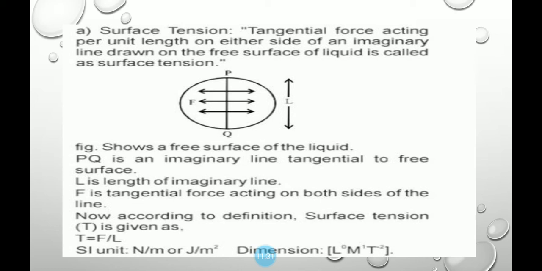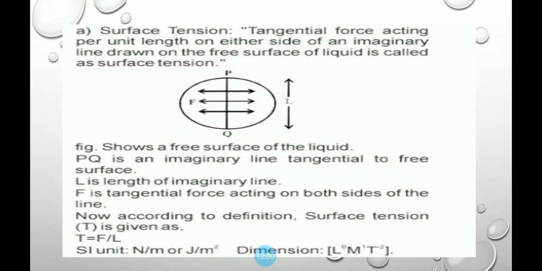And in this diagram you have to see that on the free surface of liquid, PQ is an imaginary line tangential to the free surface. L is the length of that imaginary line. F is the tangential force acting on that line. Now, according to the definition, surface tension T is given by T equals F by L, a tangential force per unit length. That is the definition of surface tension.